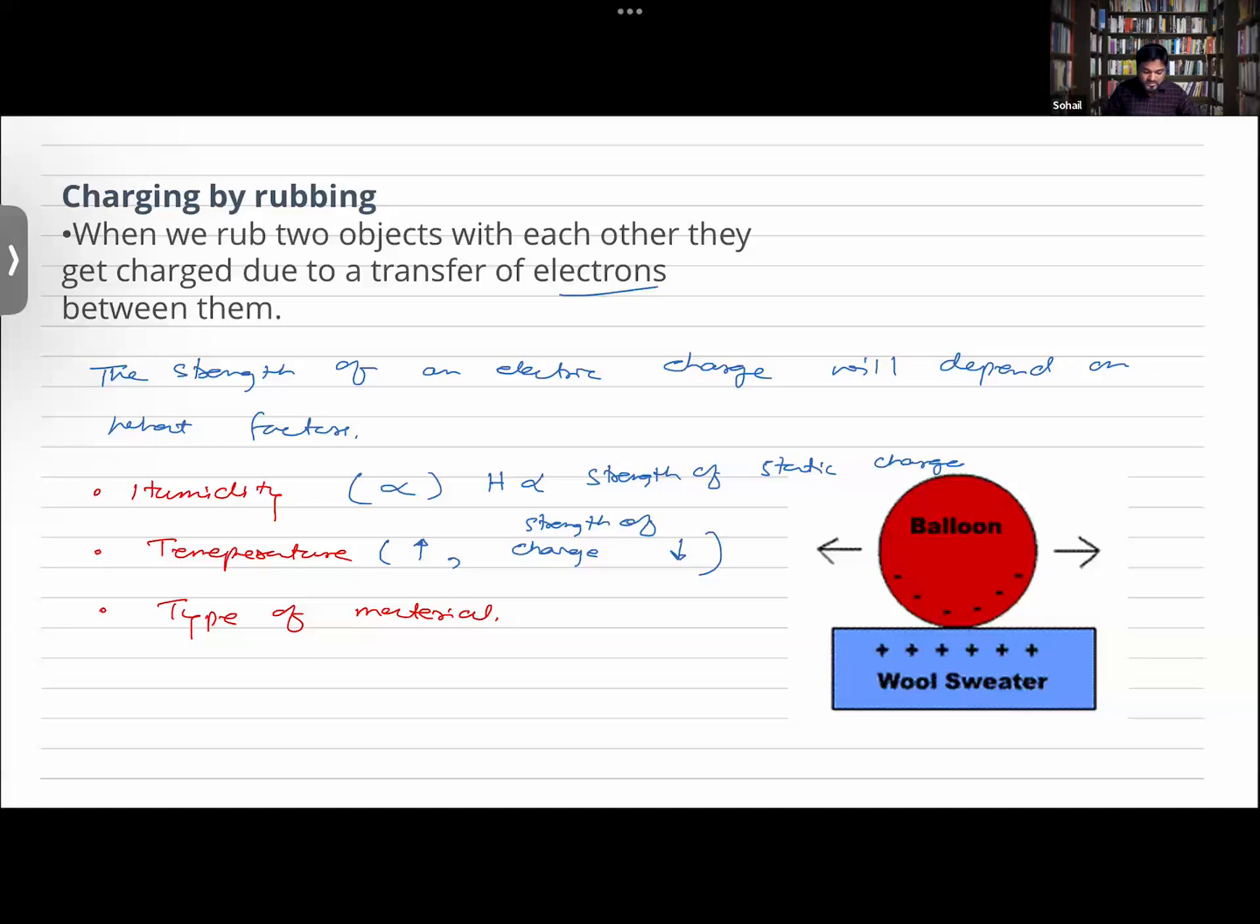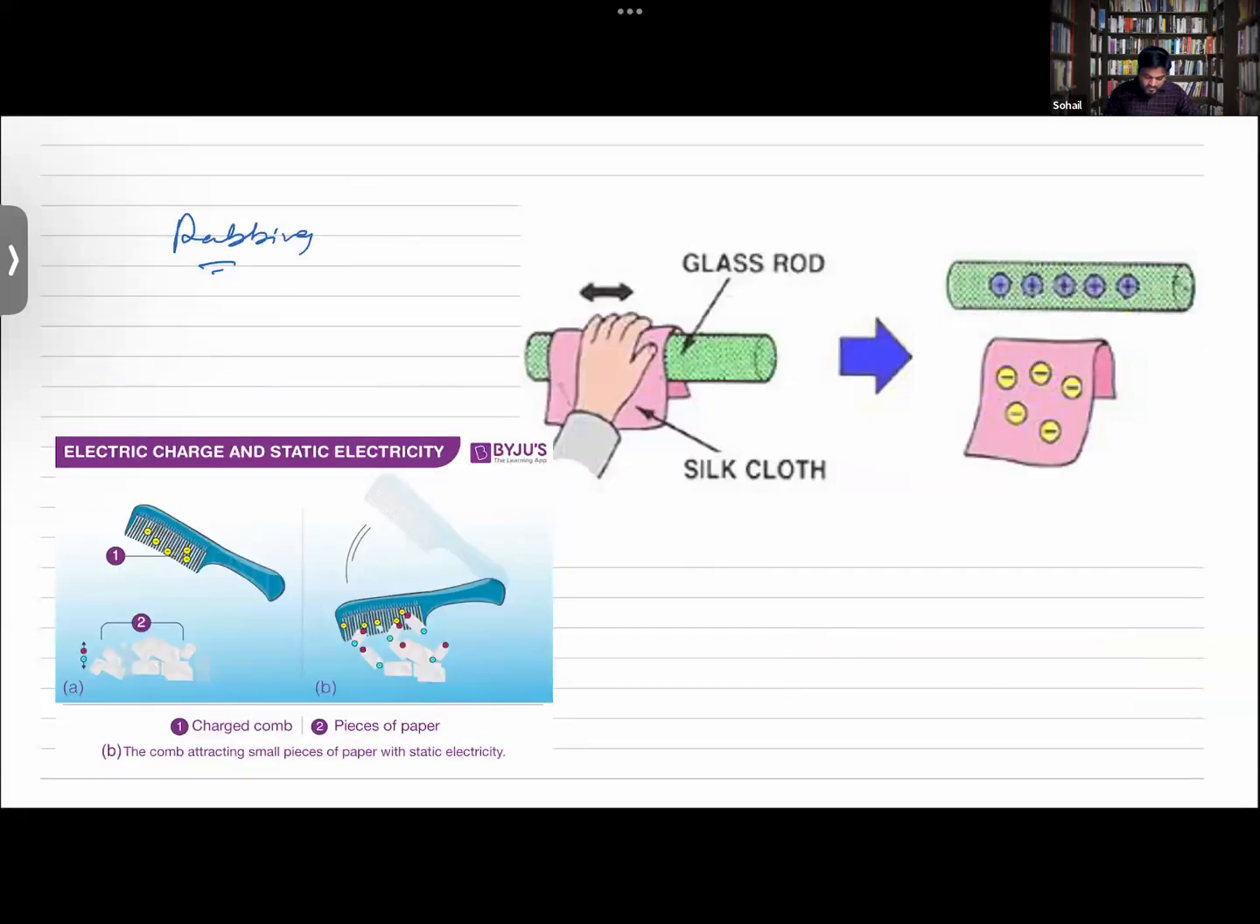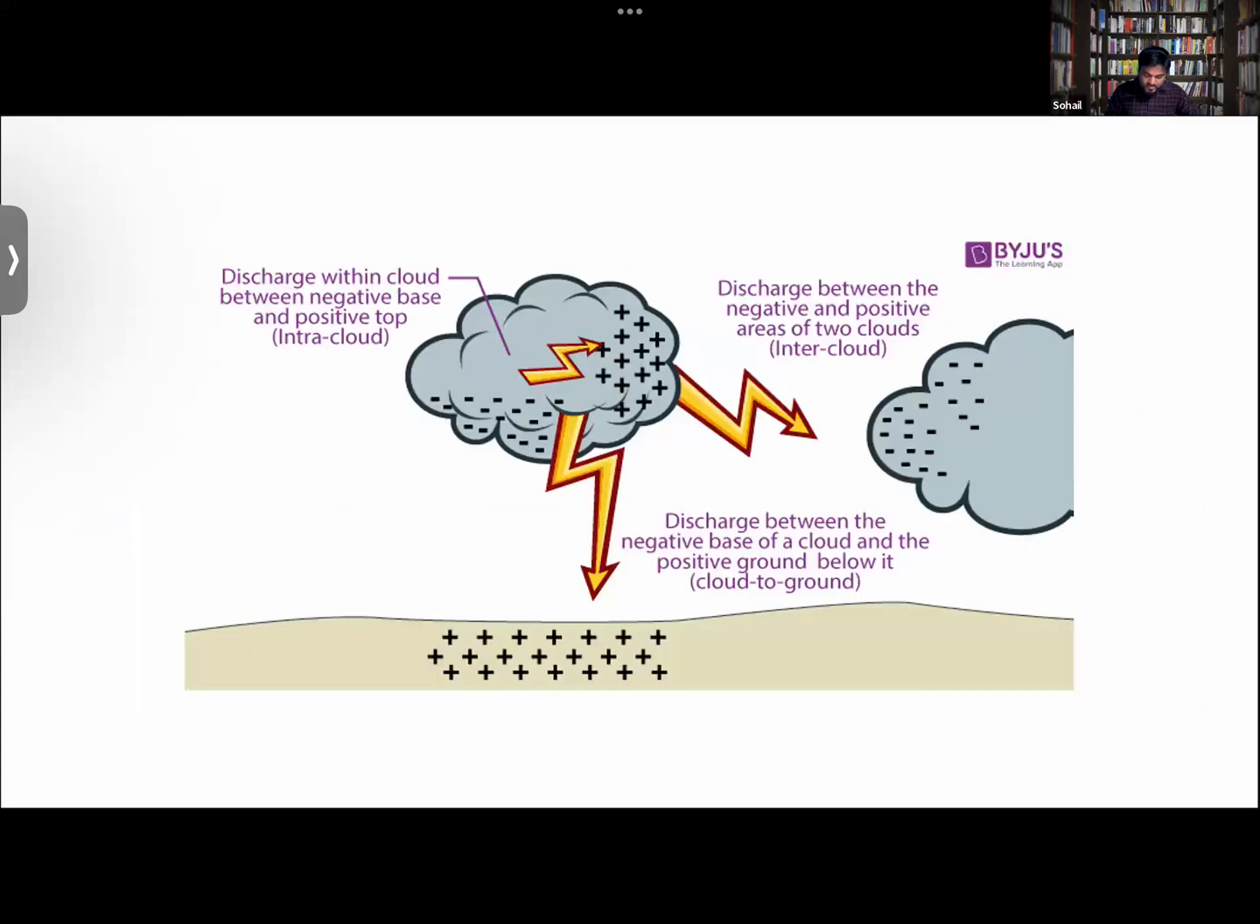So that is one of the ways by which charge can transfer from one body to another. How much charge is transferred, what the strength of the charge will be, depends on given conditions. It will depend on humidity and on temperature. More temperature means the strength of the charge will be low. The type of material will also matter. These are the examples of charge by rubbing.